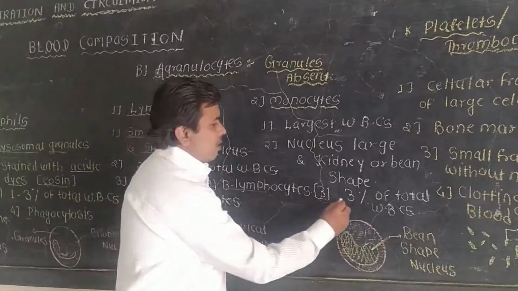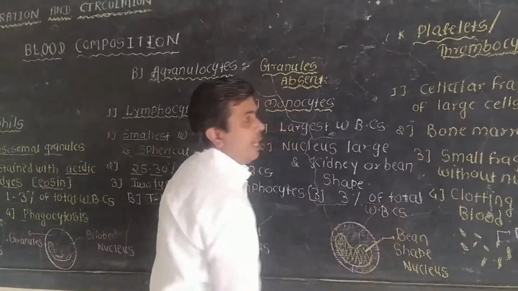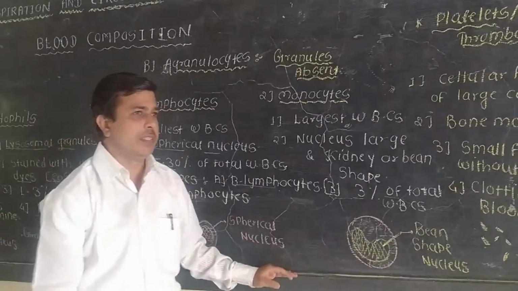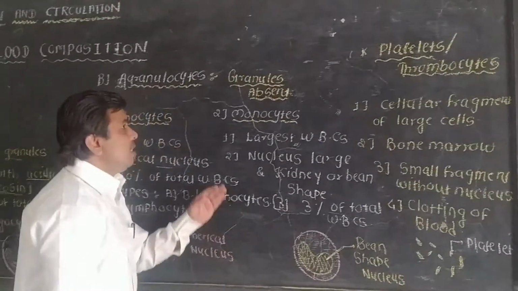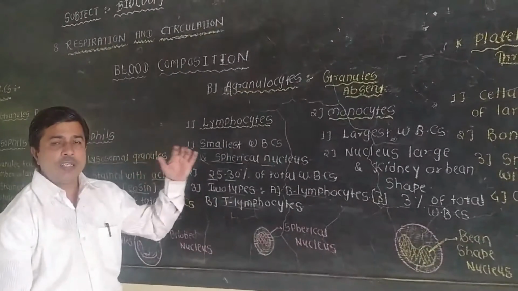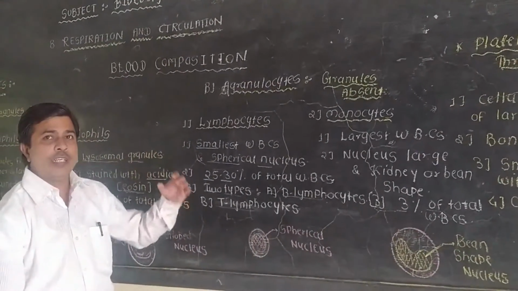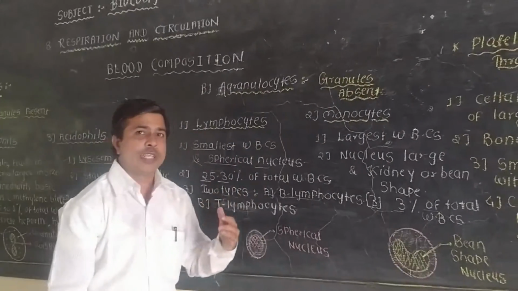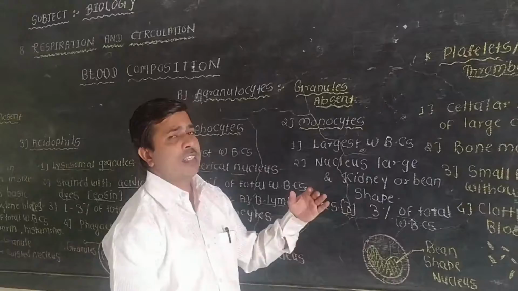This is about 3% of total WBCs, which is again very less as compared to the other WBCs. So these are the WBCs, white blood corpuscles, also known as leukocytes. Leukocytes are classified into two types, granulocytes and agranulocytes, which are again further classified into further cells.